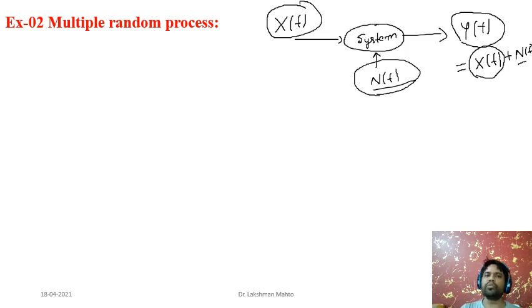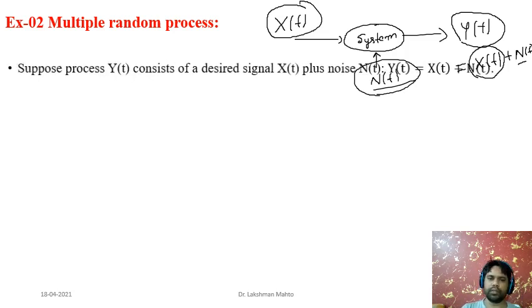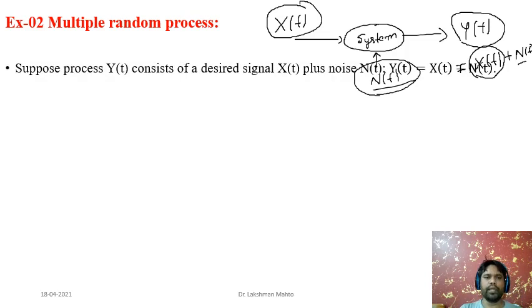So here, at a time you are dealing with two random processes. Everything whatever I have described will come in here. Suppose the random process y of t consists of our desired signal x of t plus some noise n of t, so that we can say y of t equals x of t plus n of t. That means the noise is additive in nature. Okay, additive noise.